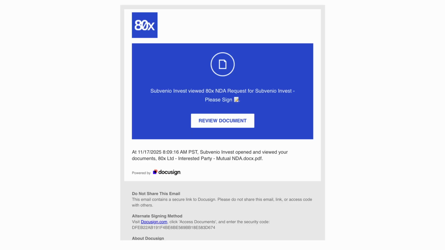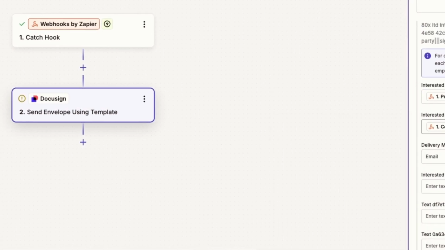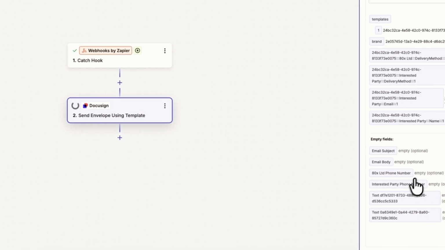By the end of this video, you'll have a setup where you can click a button in Attio and it sends your DocuSign agreements with a click of a button. What I like about this integration is it teaches us the basics of sending a HTTP request from Attio to Zapier. And what's cool is if we learn how to send HTTP requests, we can apply this to other workflows and send our data from Attio out to any other platform.